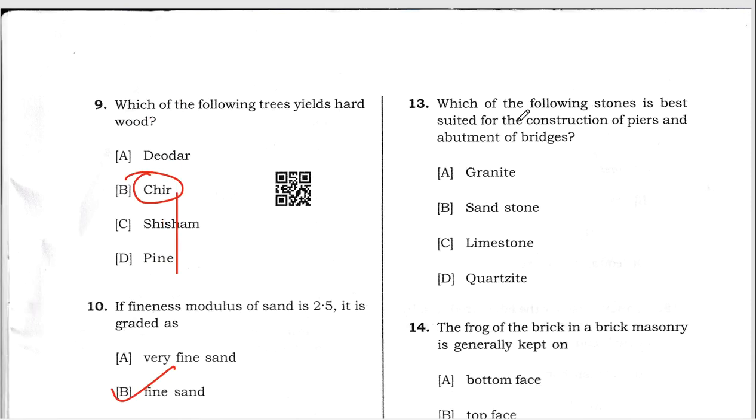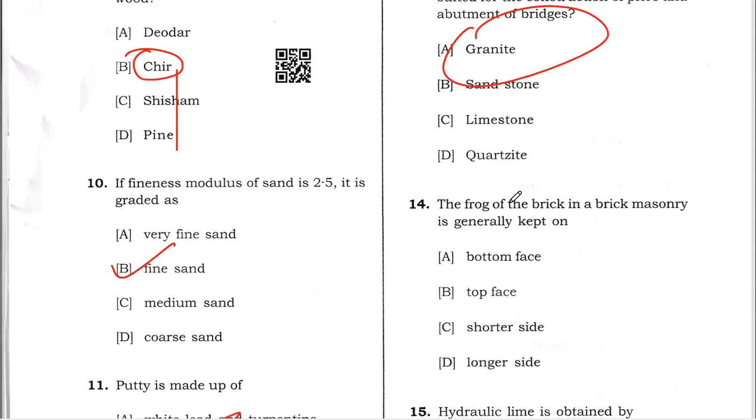Next, question number 13. In question number 13, they have asked which of the following stones is best suited for the construction of piers and abutments of bridges. The stone used for the construction of abutments and piers is granite. Granite is very tough, and you can say that it also resists the waterfalls. So that's why for question number 13, the correct option is A.